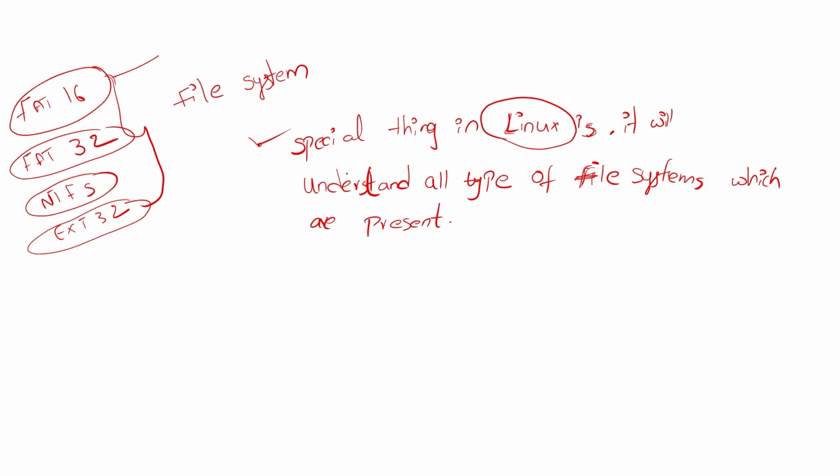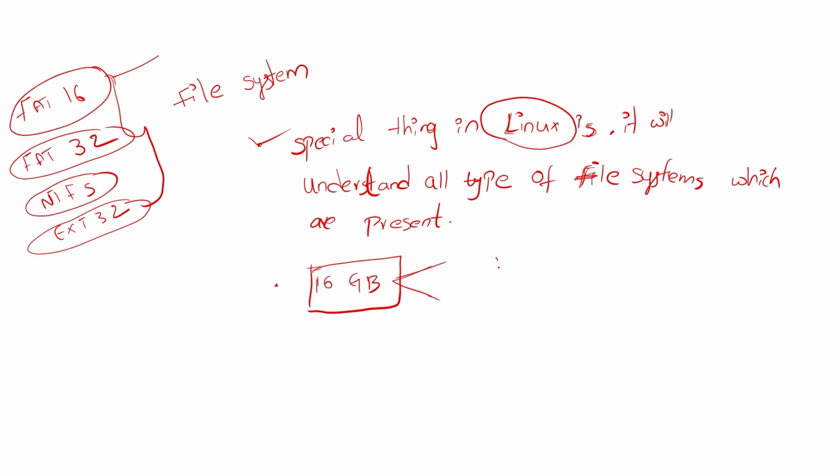Let me ask a question. Let's say we bought a 16 GB pen drive. Is the whole 16 GB available for us to store? No, right?